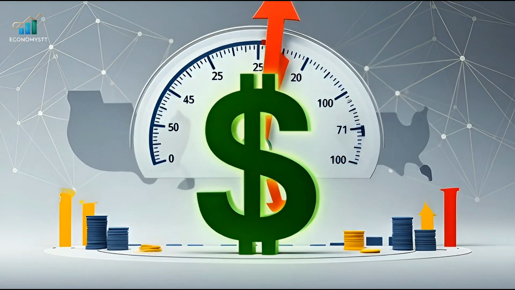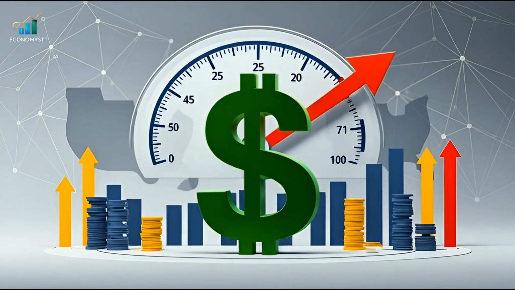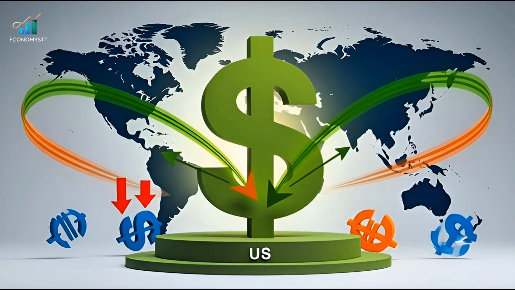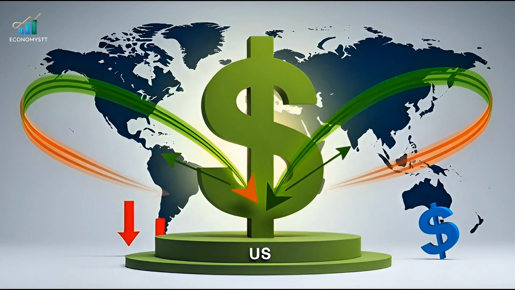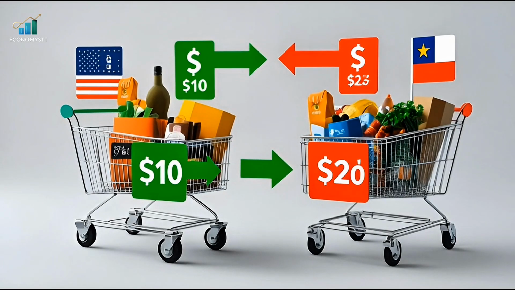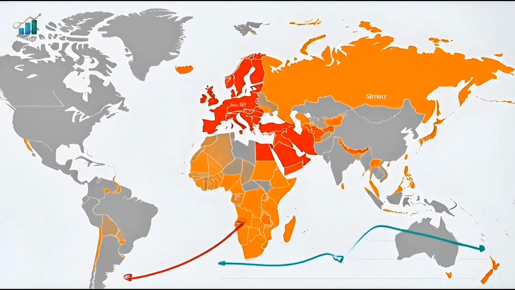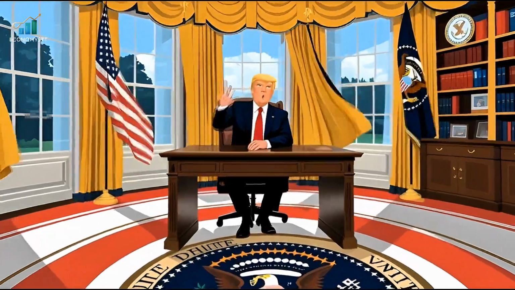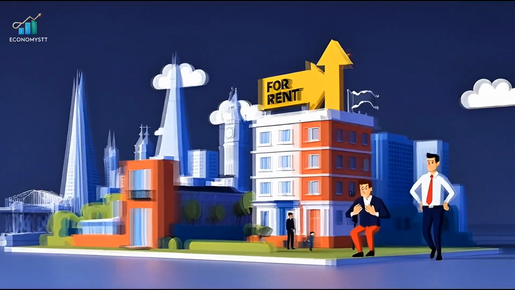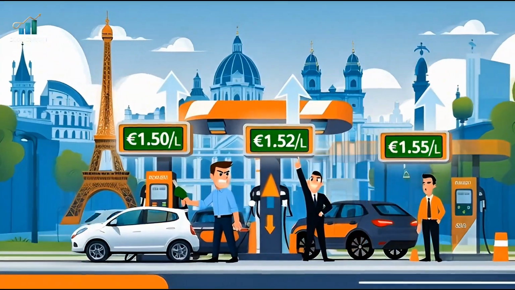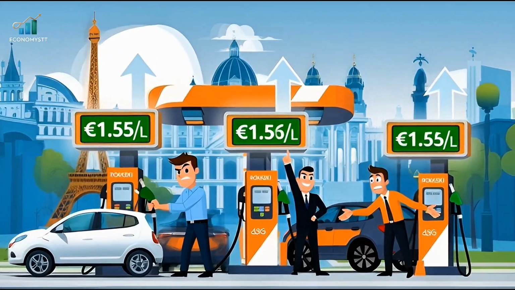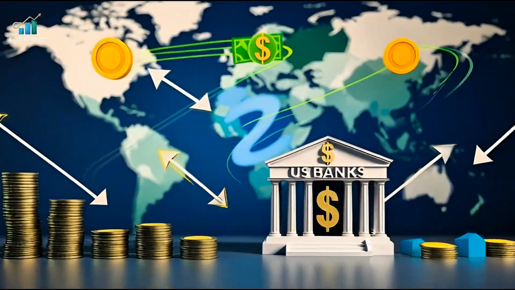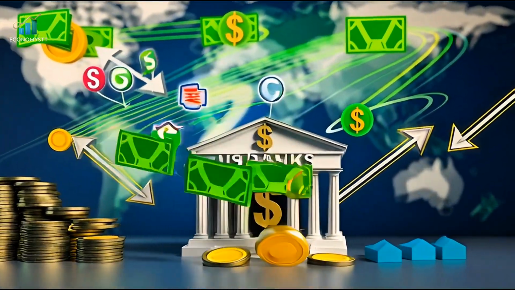When the US raises interest rates, the dollar becomes stronger. Money flows into the US. Other currencies weaken. This causes higher prices outside the US, debt problems in other countries, and pressure on foreign economies. A decision made in Washington can raise rent in London, raise fuel prices in Europe, and crash markets in poorer countries. This is real power.